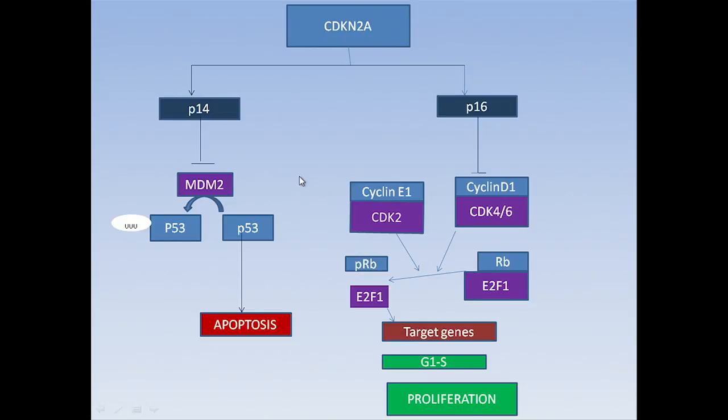So this pathway needs a functioning P14 for the cell to go into apoptosis and a functional P16 for the cell to not proliferate. This is a tumor suppressor pathway that does not allow the cell to go from G1 to S phase, and whatever cells are present, it will let the cell go into apoptosis.